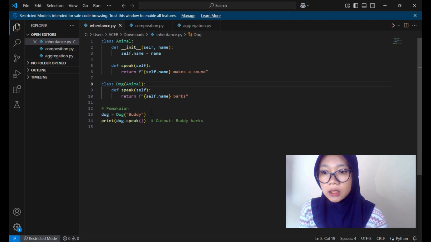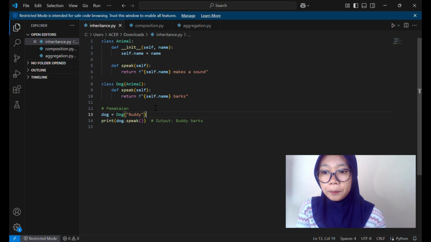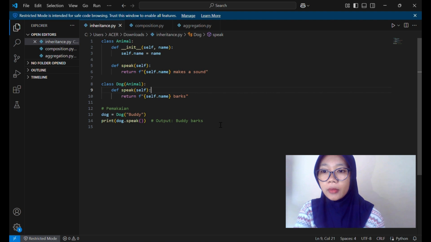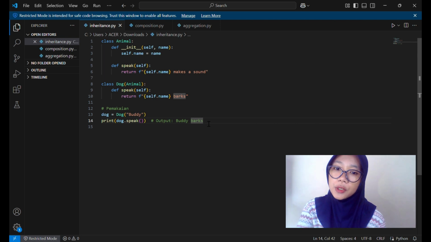Class Dog(Animal), this is a subclass named Dog that inherits from Animal. The Dog automatically has all the attributes and methods of Animal unless overridden. And def speak(self), this overrides the Animal speak method, specifically for Dog, the resulting sound is barks. Buddy = Dog("Buddy"), create an object of class Dog with the name Buddy. Print(buddy.speak()), call the speak method of the Dog object, the result: Buddy barks.